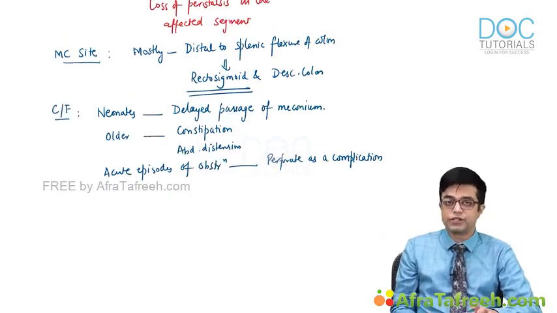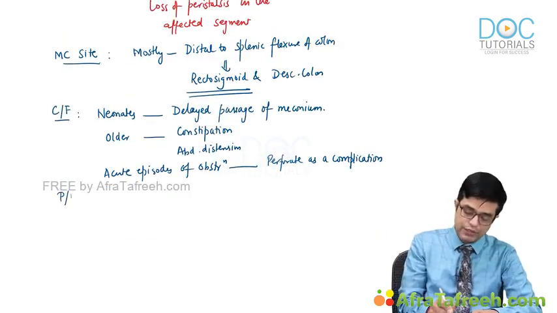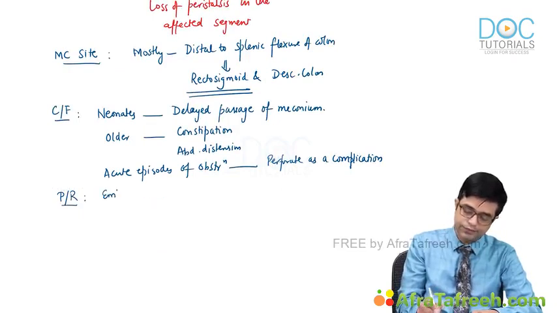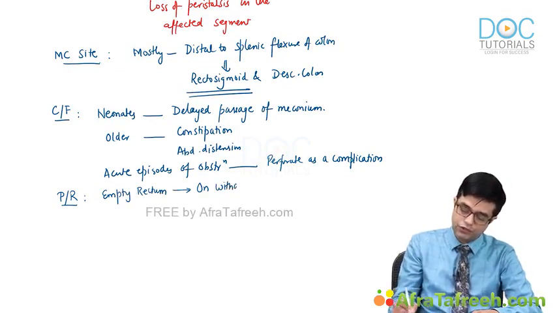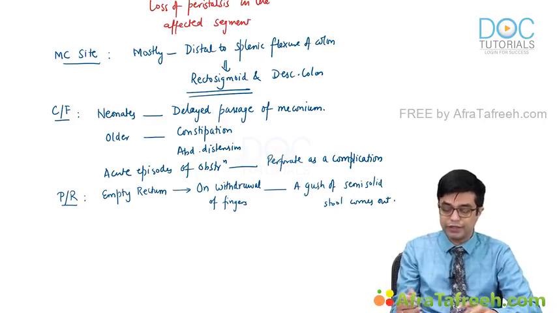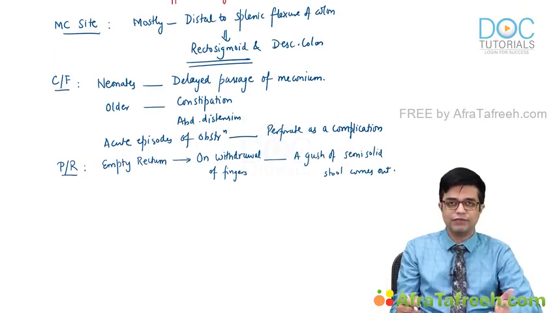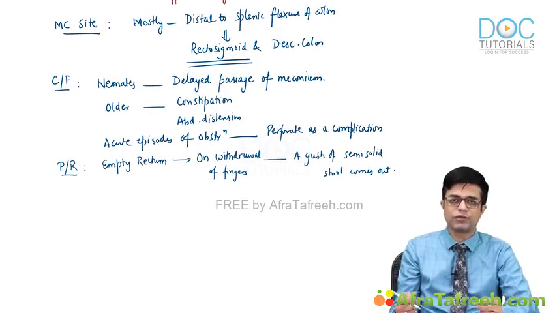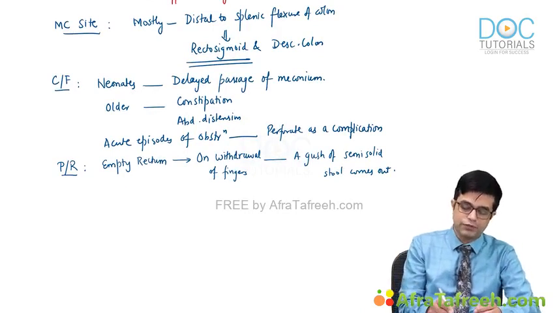So what are the investigations that you will do? When you do a per rectal examination, you will find that there is an empty rectum, but on withdrawal of the finger, a gush of semi-solid stool will come out. It is just a physical finding which we sometimes see in the common variety. It may be missed in some of the other variants, in cases where the rectosigmoid part is not affected. So we need to perform investigations.